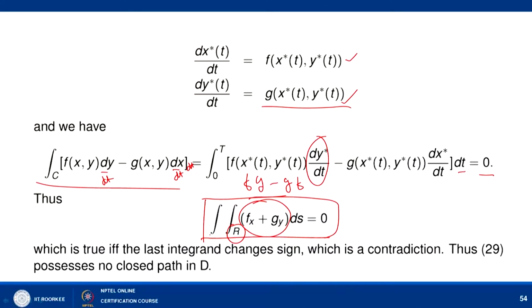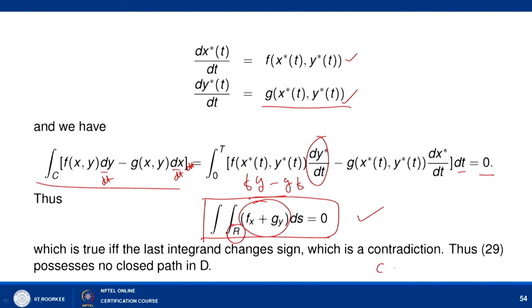The contradiction we are getting is only because we are assuming that C is a closed curve, say bounding the domain R here. Because if C is a closed curve, then the integral has to be 0, but f_x plus g_y has the same sign, so it cannot be 0. So the assumption that C is a closed curve is not true.